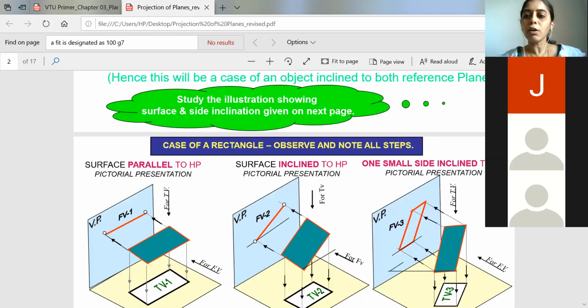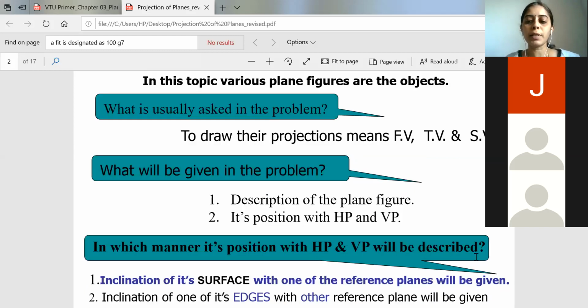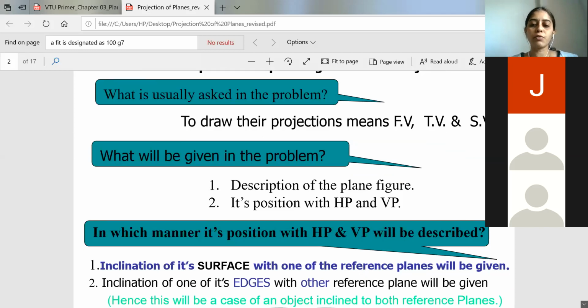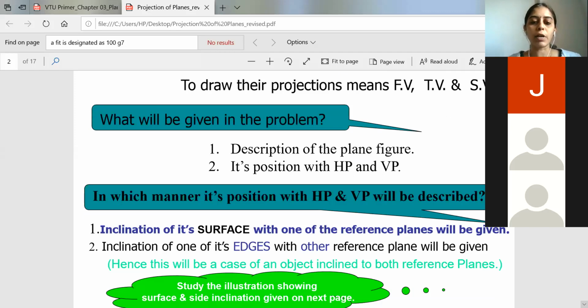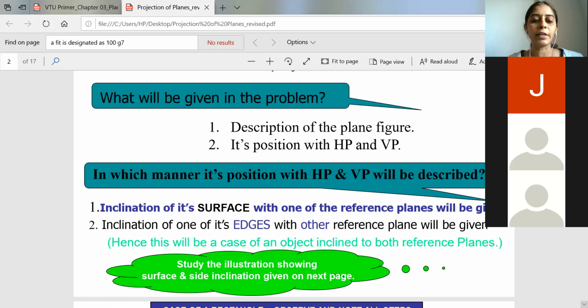Along with that, it also tells how the position of HP and VP will be there. So inclinations with respect to the surfaces also will be given. And inclination to one of its edges also will be given. So every plane will be having the edges or the sides.